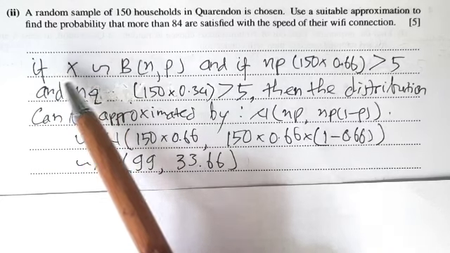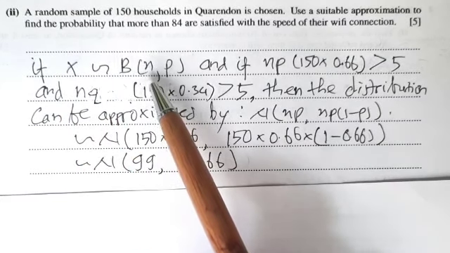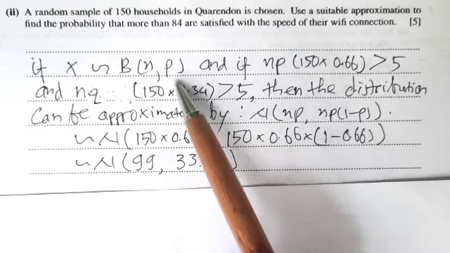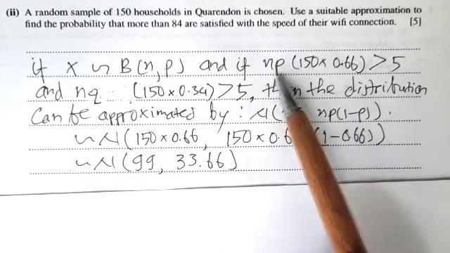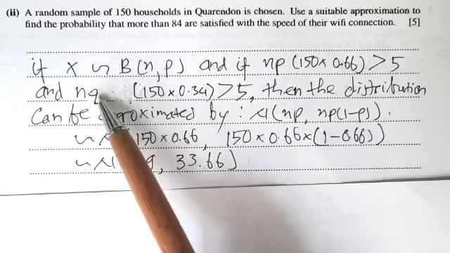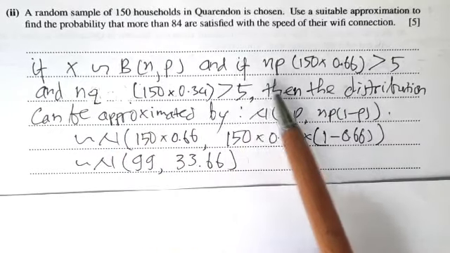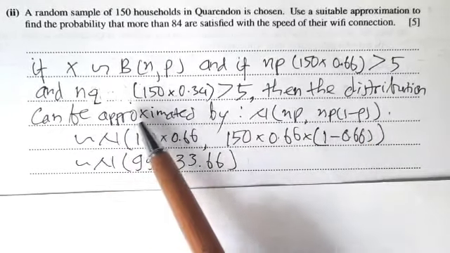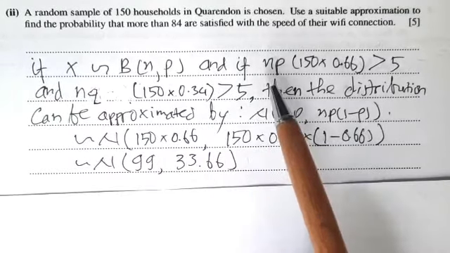is a random variable that is binomially distributed with parameters n and p, and if n times p is greater than 5 and n times q, where q is 1 minus p, is also greater than 5, then the distribution can be approximated by a normal.